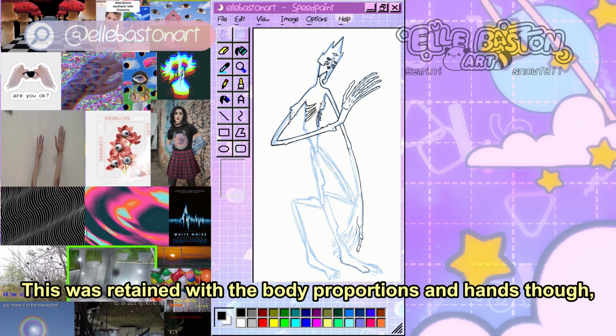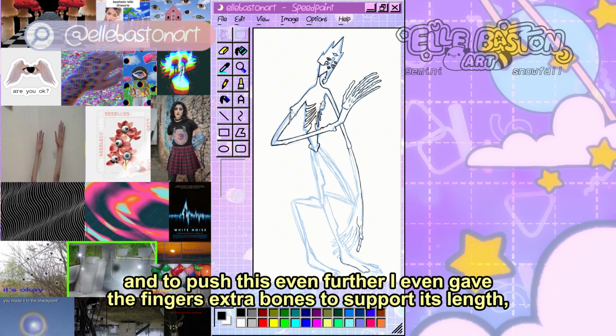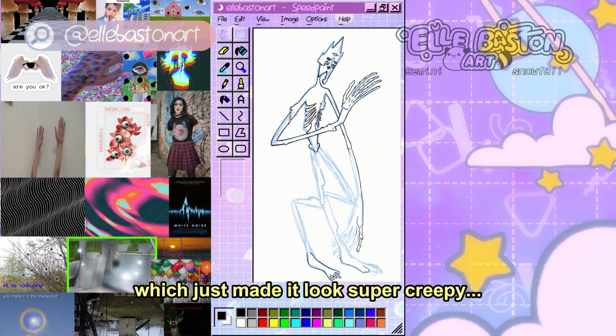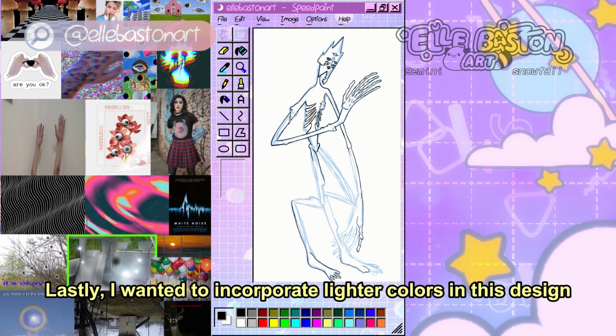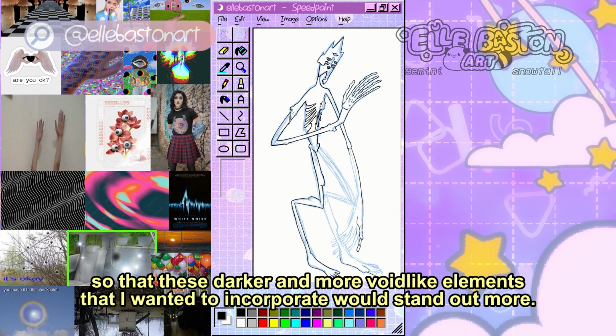This is retained with the body proportions and hands though, and to push this even further, I gave the fingers extra bones to support its length, which just makes it look super creepy. Lastly, I wanted to incorporate lighter colors in this design so that these darker and more void-like elements that I wanted to incorporate would stand out more.